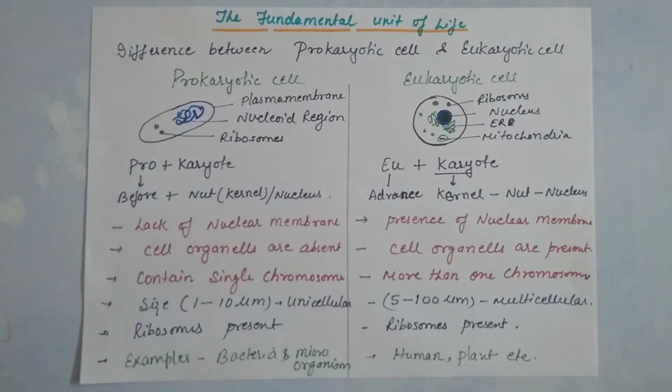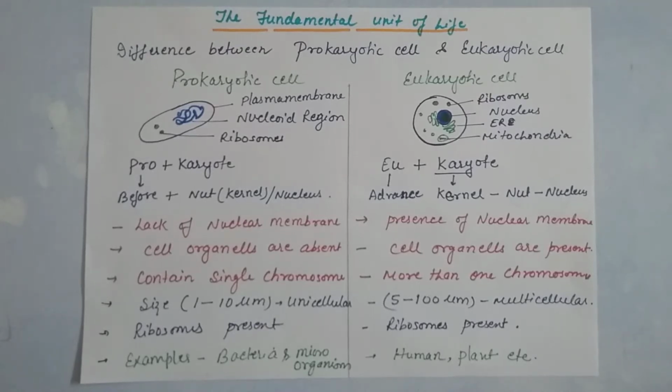Hello students, in this video we are going to study prokaryotic cells and eukaryotic cells. When we differentiate cells on the basis of the number of cells present in them, they are unicellular and multicellular.